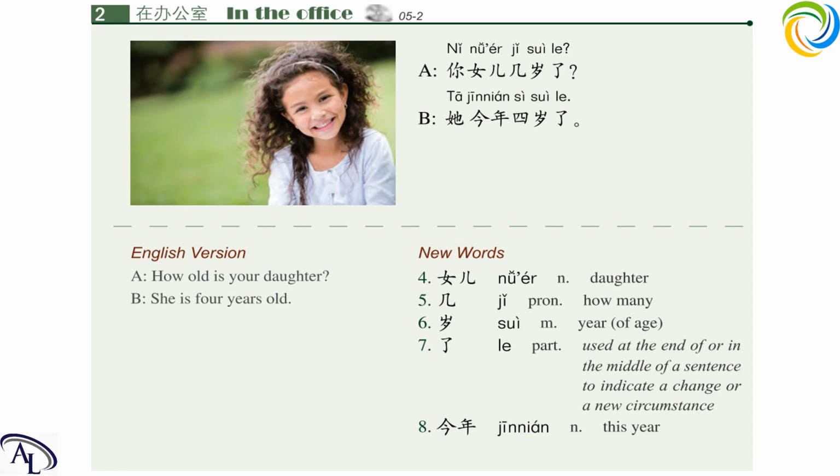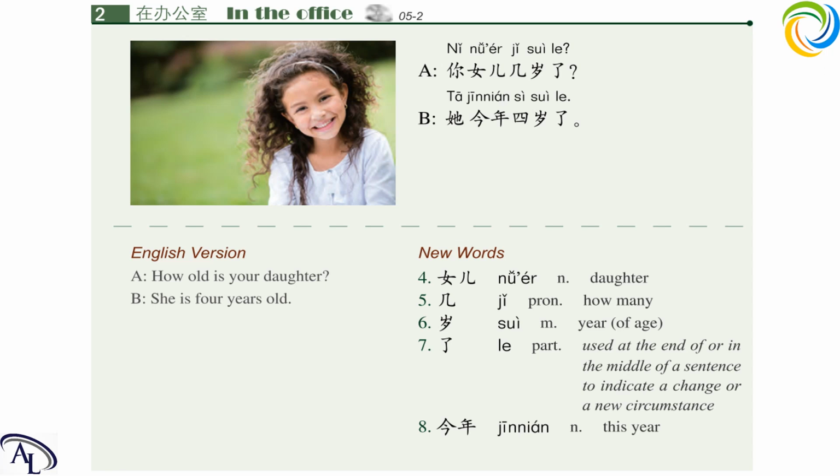Please listen carefully when I'm reading. If you can, try to read after me. 你女儿几岁了？她今年4岁了。So first sentence, 你女儿, your daughter, 几岁了, how old is she? And 了 is the end of the sentence, right? And because it is asking about an age, an age is a thing that changes year by year, and it is actually asking about this year, right?